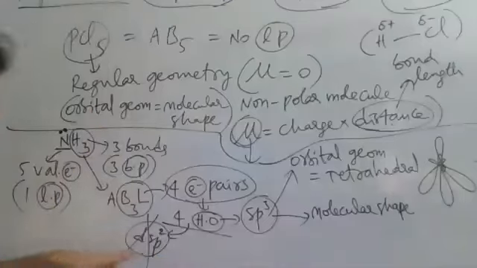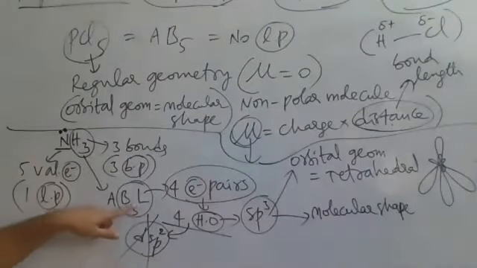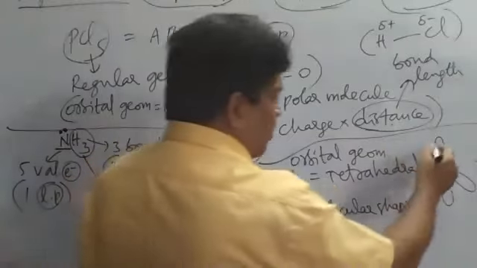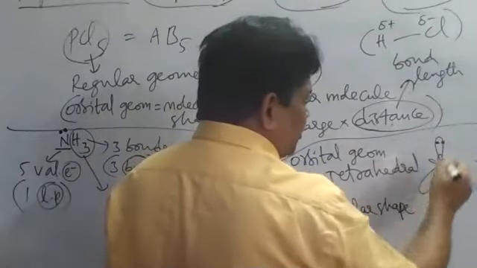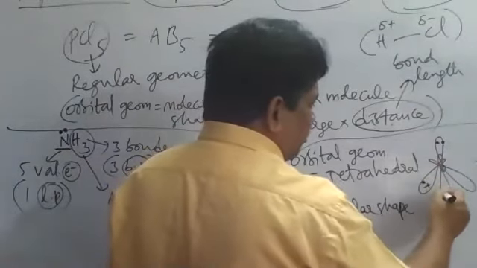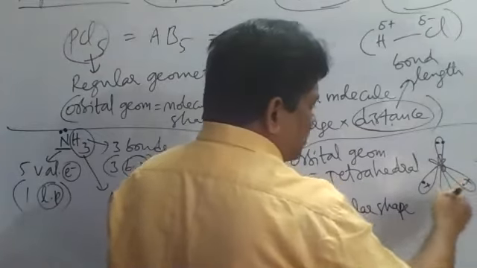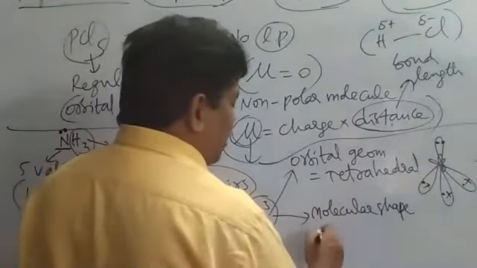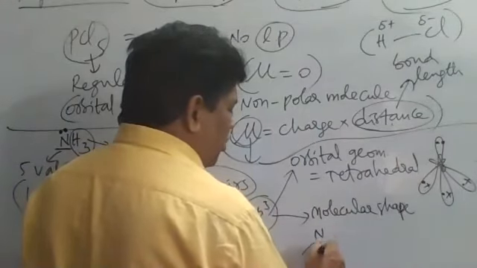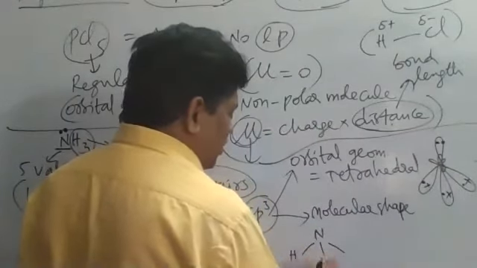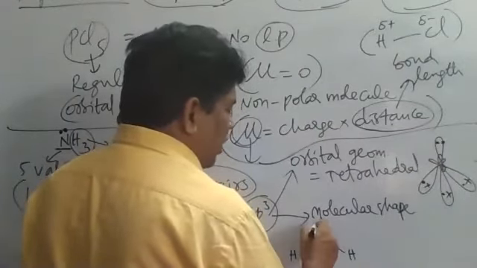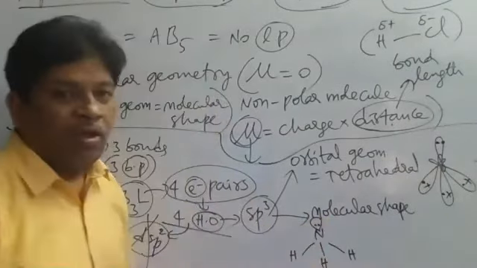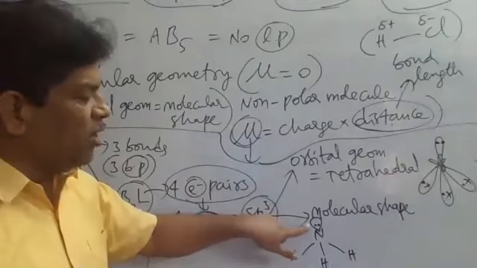Now here, totally how many electron pairs are available? 3 bond pairs, 1 lone pair. So out of 4 hybrid orbitals, I am keeping 1 as a lone pair, and the remaining are bond pairs. 3 bond pairs and 1 lone pair. Now, what is the molecular shape here? N will take 1 bond, second bond, third bond: hydrogen, hydrogen, and hydrogen, NH3. And 1 lone pair will be placed in a hybrid orbital.